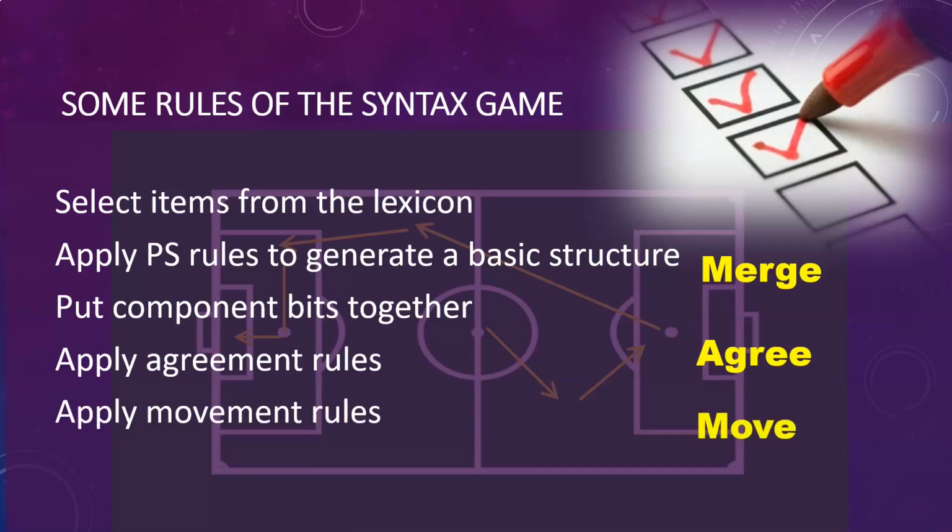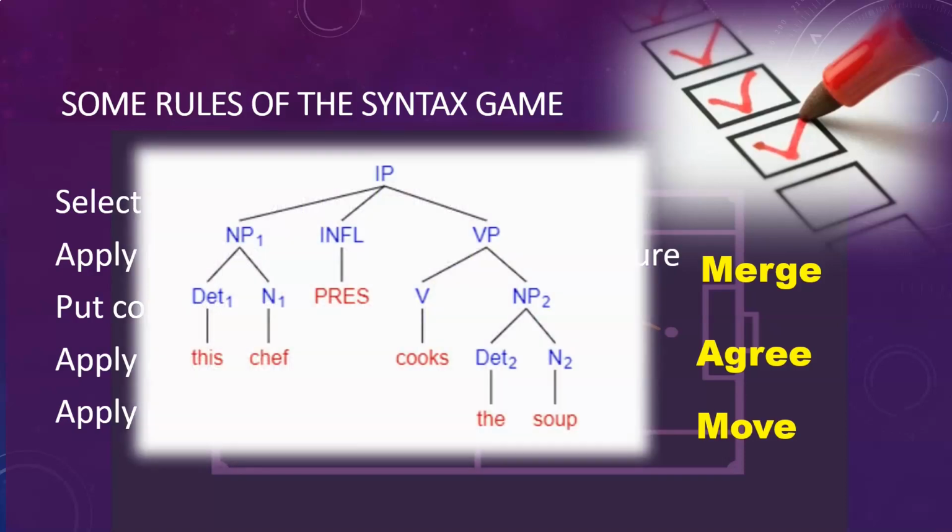The third major rule is called move, and what this involves is taking a constituent and moving it to another point in the structure. So once we have selected words from the lexicon, our three basic rules of the syntax game are merge, agree, and move. And by applying these three rules over and over again, we can gradually build up syntactic trees. And you've already had some experience at drawing those, and they might look something like this.